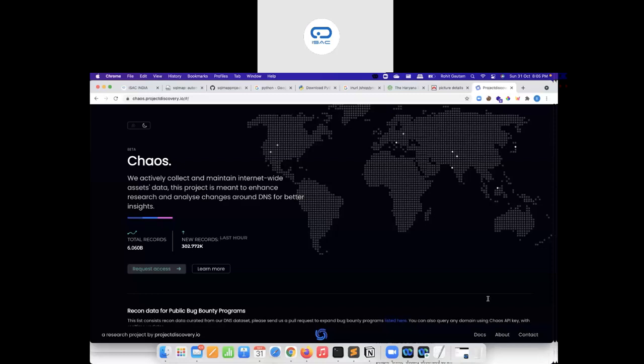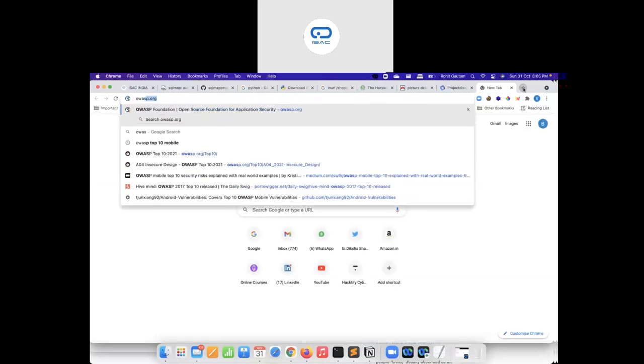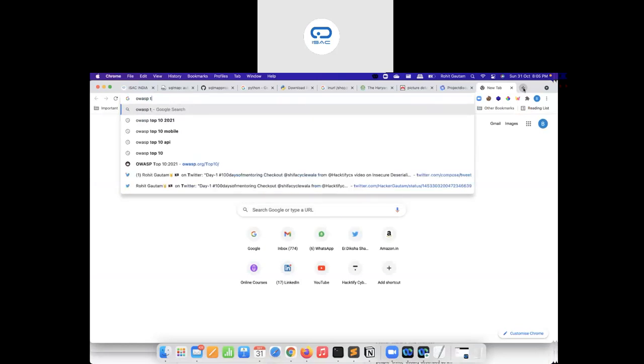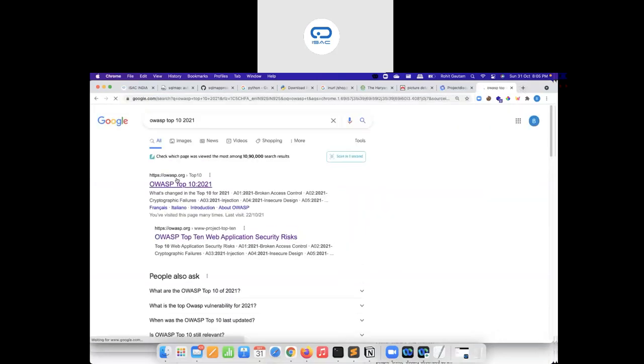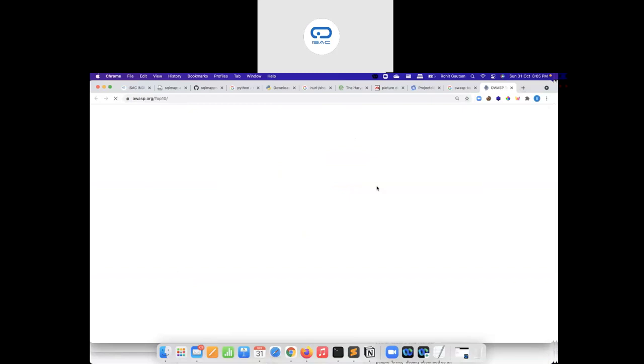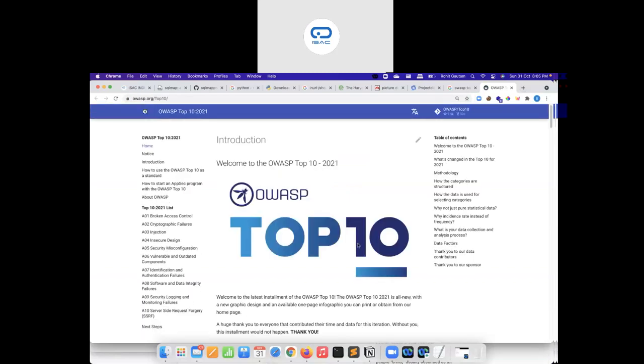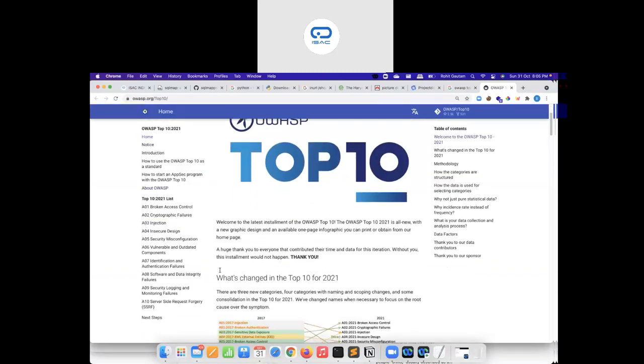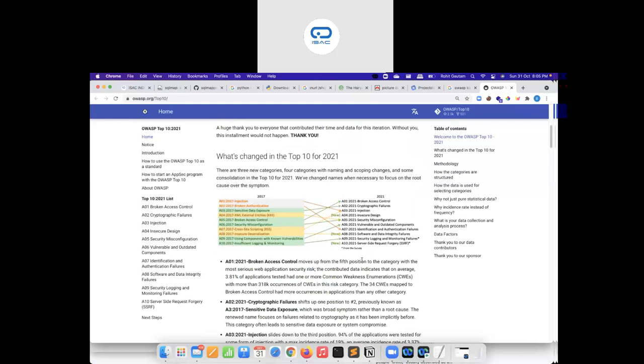They have recently released the latest version, which is 2021. You can have a look at that. The OWASP Top 10 2021 is a must. You should understand all the top 10 vulnerabilities that have been given over here, and you should also practice them. How are you going to practice it?